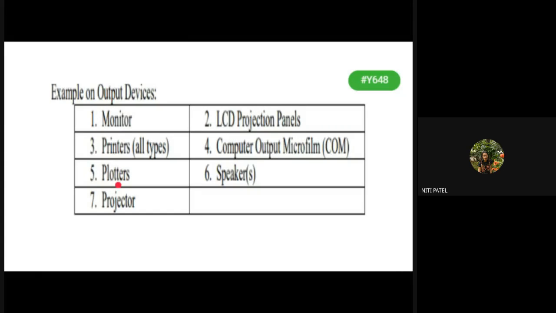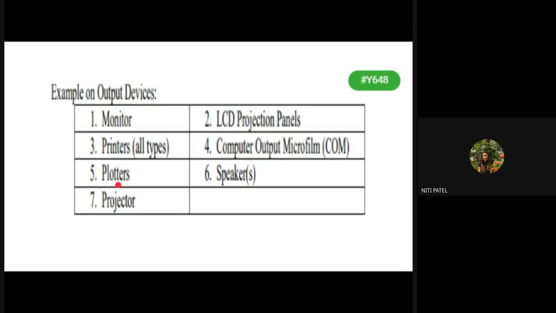Then some another advertisement of some movies, another advertisement of some web series. So how are those big posters being generated as output? For that we cannot make use of a printer, we make use of a plotter. So if there are big banners, the big banners displayed at your college festival, from where they are being generated? From the output device called plotters.